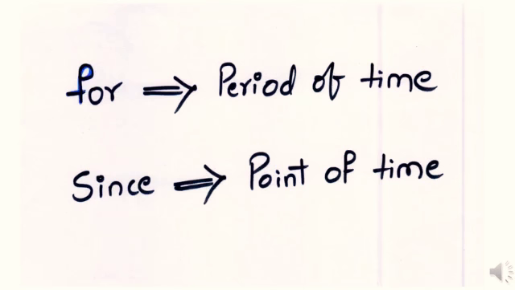The difference between for and since is that if you want to mention the duration or amount of time, then you use for, like for 7 years. If you want to emphasize a specific point in time, we use since, like since 2013.